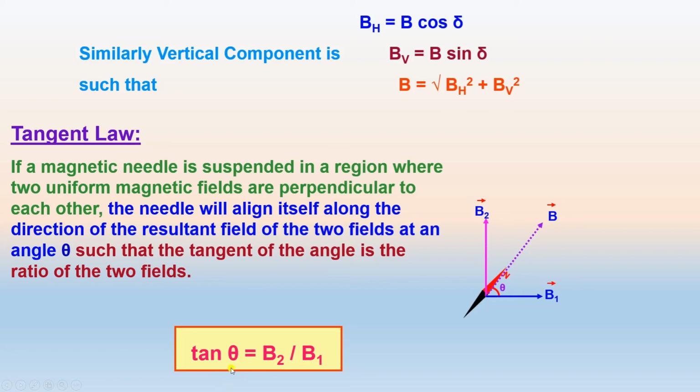That is the tangent law. Tan theta will be equal to B2 upon B1.